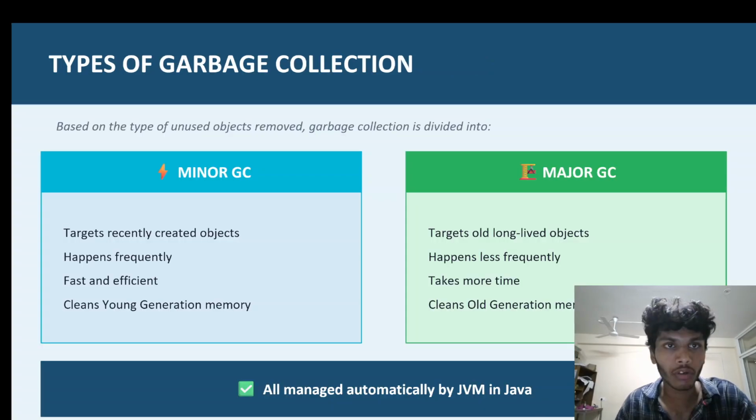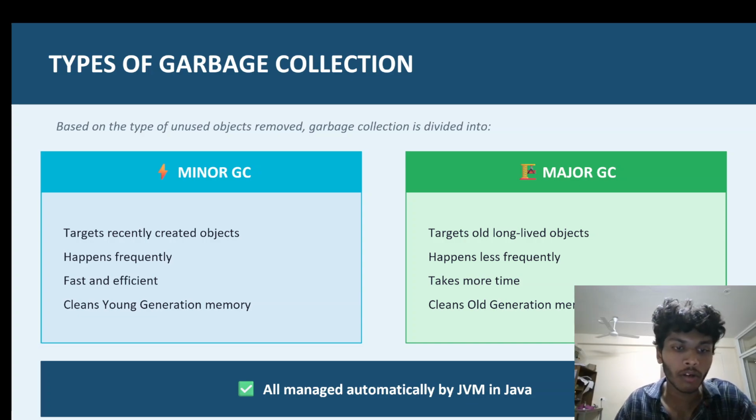Now moving forward to slide number 6, we will come across types of garbage collectors. Based upon the types of unused objects removed, garbage collection is divided into two parts. So there are two types of garbage collectors: first, the minor garbage collector, and second, the major garbage collector. Generally, garbage collection is removing the unused objects from heap memory.